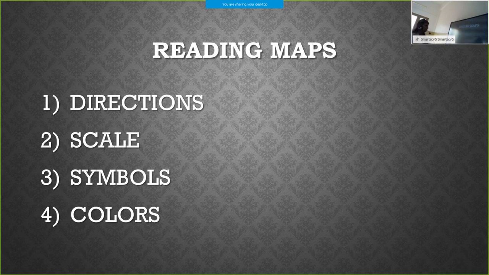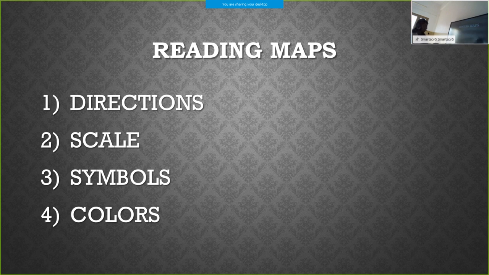Next is reading maps: directions, scale, symbols, colors. How to read a map? First we have to go through the directions, how north, south, west, east. Then scale, symbols, colors. In scale, we have seen how much distance is taken away. Then symbols, we have seen in the different slides, in the PowerPoint presentation and videos, how the symbols are used in maps. I will show you a video related to this chapter also.